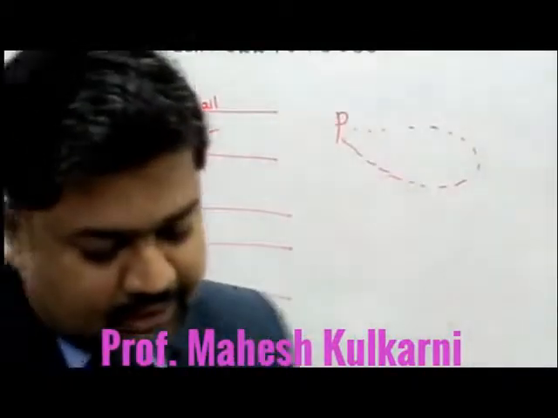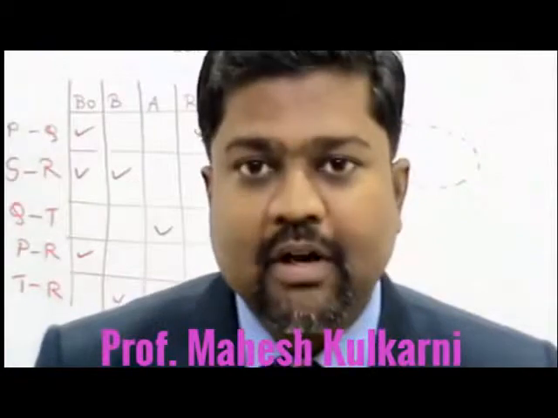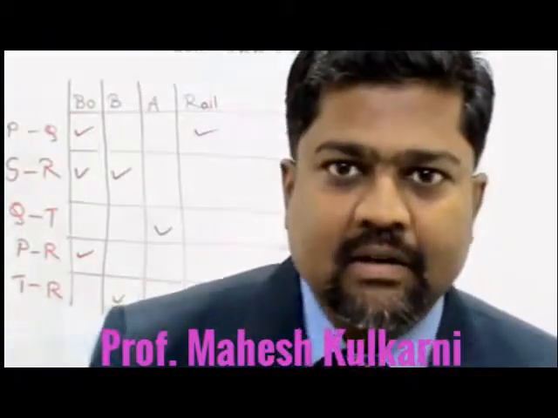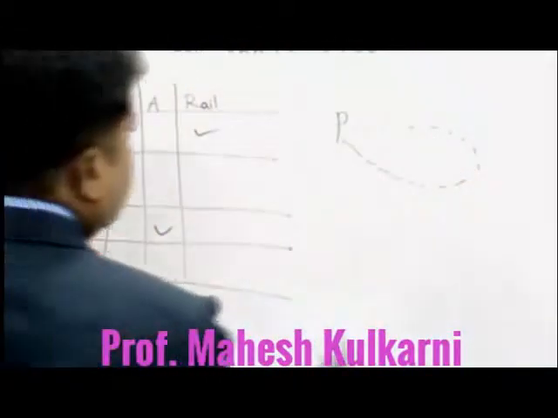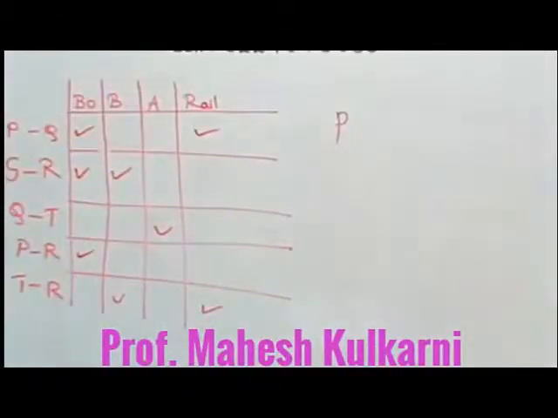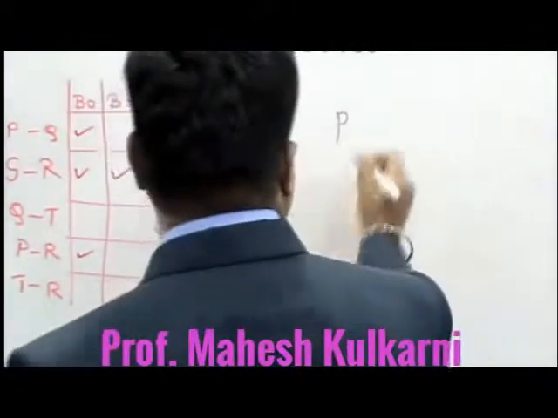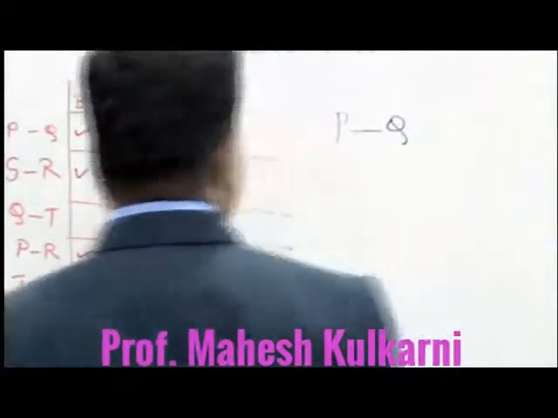But check the options, you will not get P as an option. That's why we have to check another city if there is one. So a person starts from P and he must visit every city. So let us start here, P to Q. I am making some path. So the person travels from P to Q.